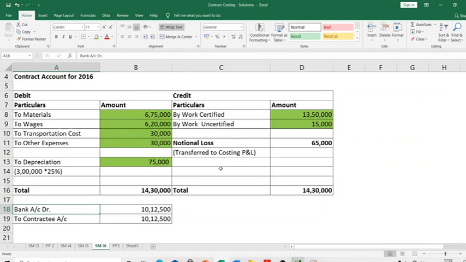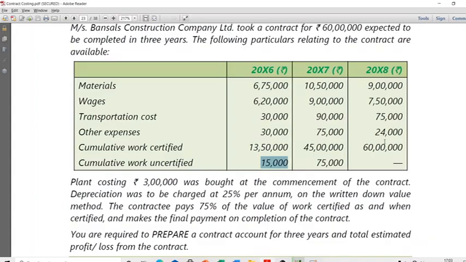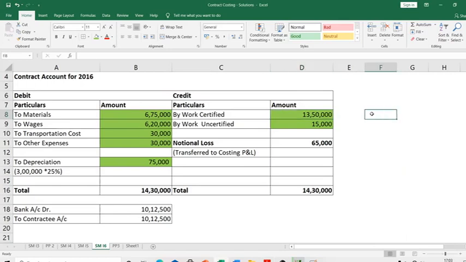See, normally you can say that this 13,50,000, so much revenue you are recognizing this year, right? But is the customer paying you so much? No. The question says the contractee pays 75% of the value of the work certified. So you have work certified as 13 lakh 50, but he is paying you 75%. So he has paid you 10 lakh 12,500. The balance, obviously we understand, is called retention money. He'll pay it later when the contract gets over. So 10 lakh 12,500 is what he has paid us.